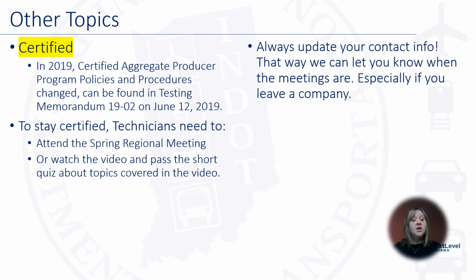Certified. In 2019, the Certified Aggregate Producer Program policies and procedures changed, and it can be found in the Testing Memorandum 19-02 on June 12, 2019. The directives, ITMs, and all of them can be found on our website. To stay certified, technicians need to attend the spring regional meeting or watch the video, aka this right now, and pass a short quiz about the topics covered in the video.